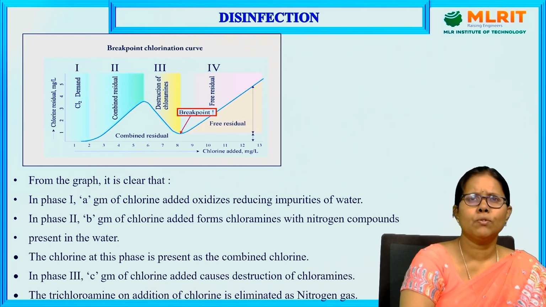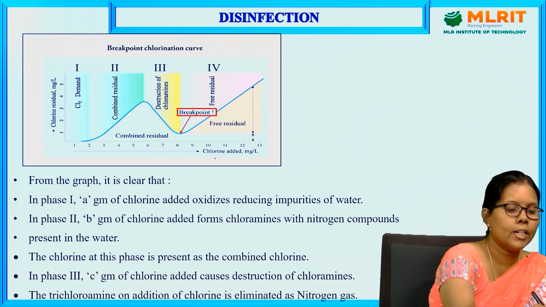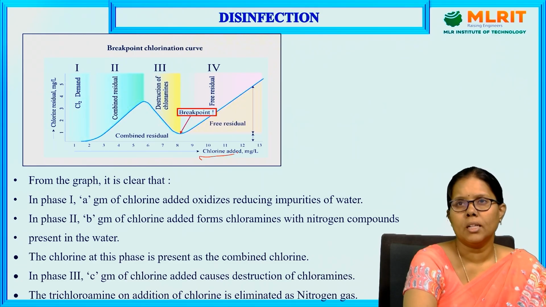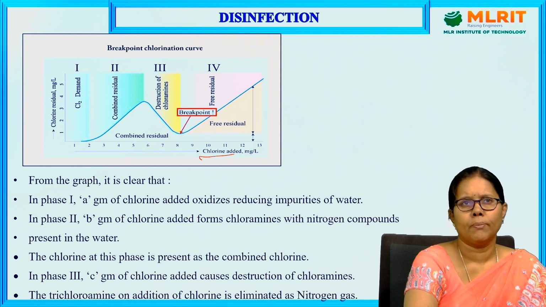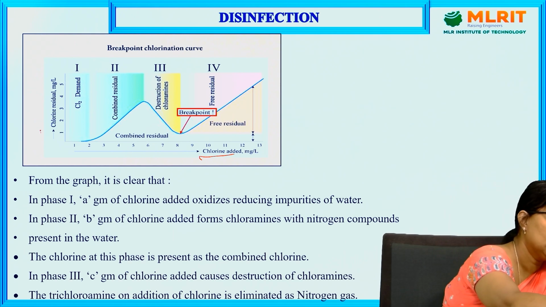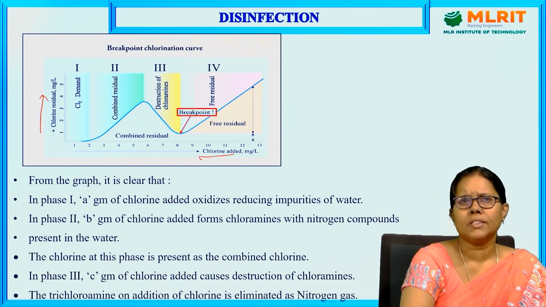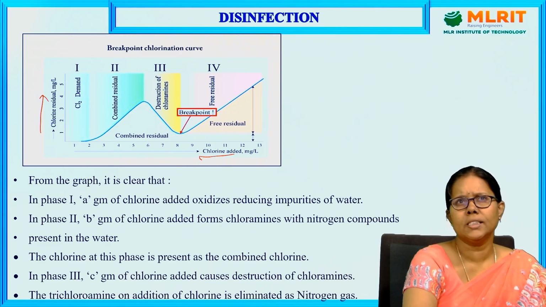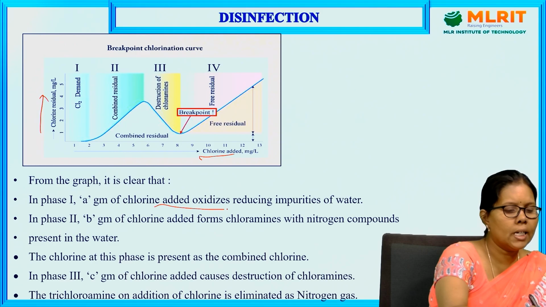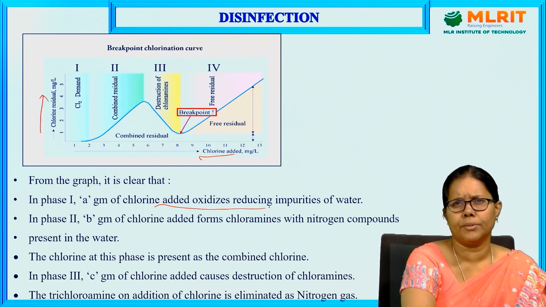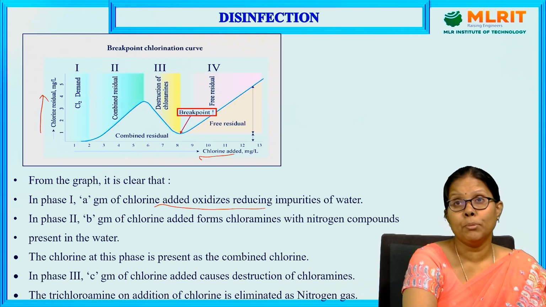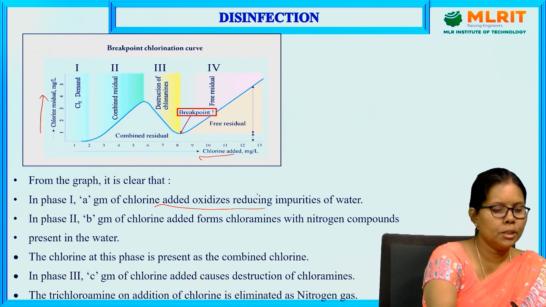If you see this flow chart, on the x-axis we have taken the chlorine added, how much chlorine we are going to add per liter of water in milligrams. And on the y-axis we have taken the residual chlorine, the chlorine which is left over. There are 4 phases in this diagram, highlighted in different colors. In phase 1, a grams of chlorine is added to oxidize the reducing impurities present in the water. There are various reducing impurities, and they should be oxidized by adding chlorine. So initially the chlorine which we have added is absorbed by the reducing impurities.